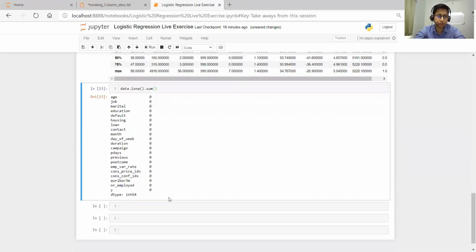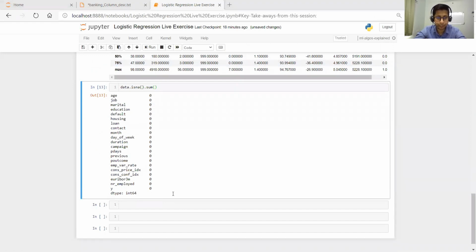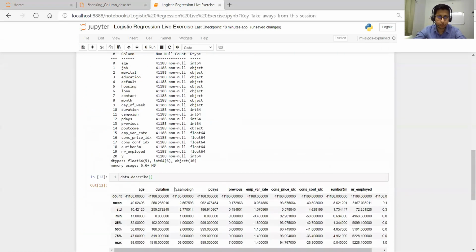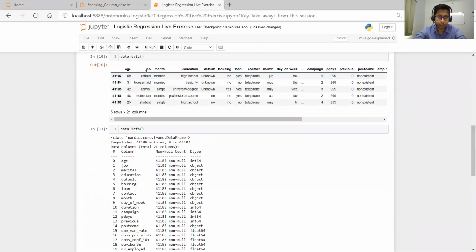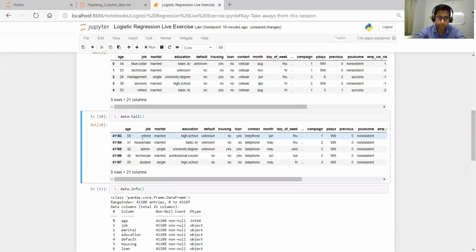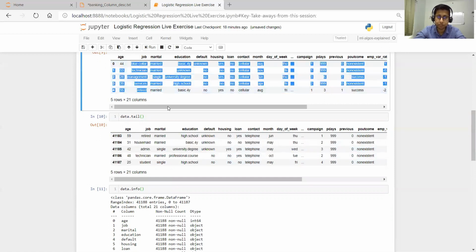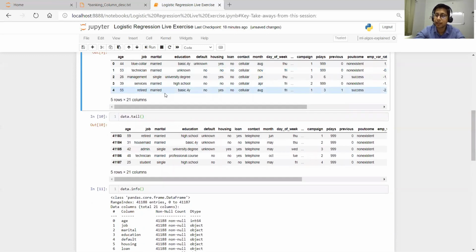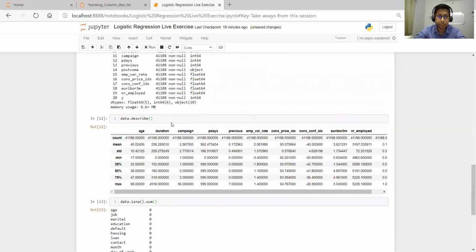Okay, so there is no value missing basically. Now, if we see our data set, we have job values like retired, housemaid, admin, technician, student. In data.tail we have seen the last 5 rows, and in data.head we have seen the first 5 rows. But what about the middle ones? How do we know what different categories exist for this particular variable? Let's see how.